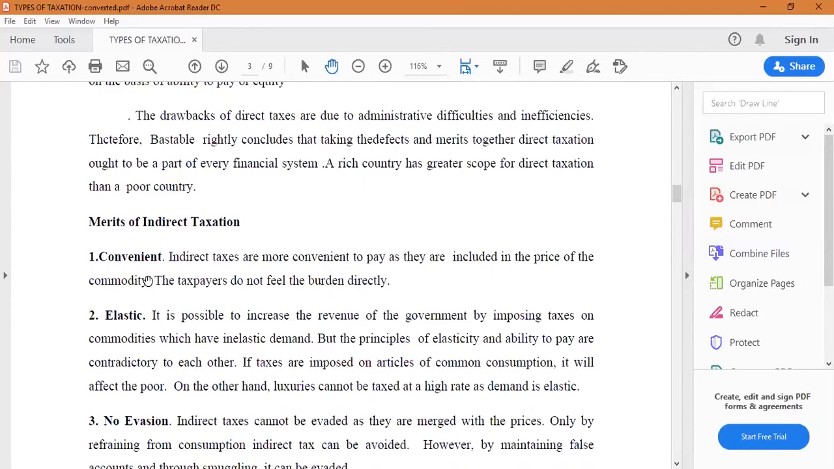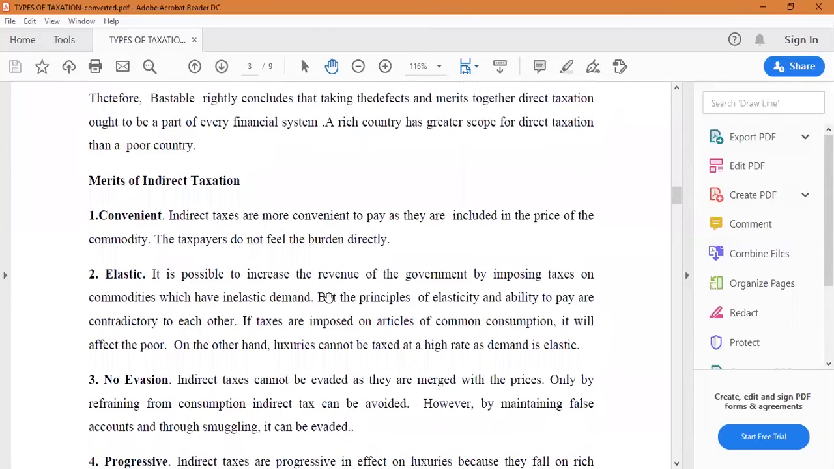First, let us start with the merits of indirect taxes. First one is convenient. Indirect taxes are more convenient to pay as they are included in the price of the commodity. The taxpayers do not feel the burden directly. The next one is elastic.